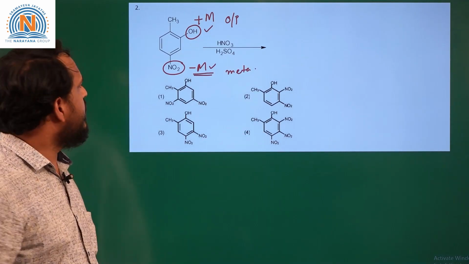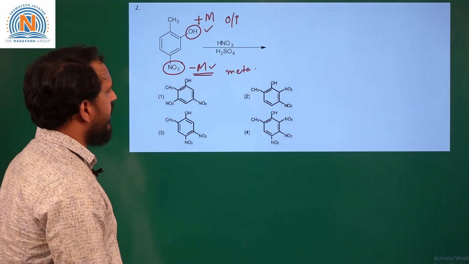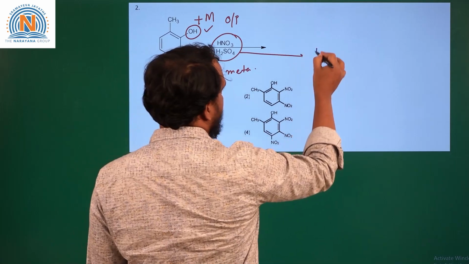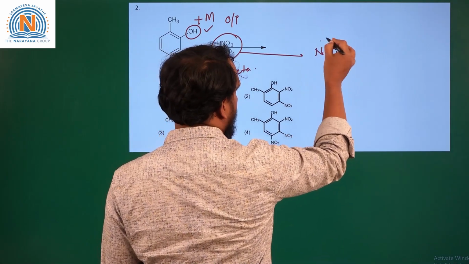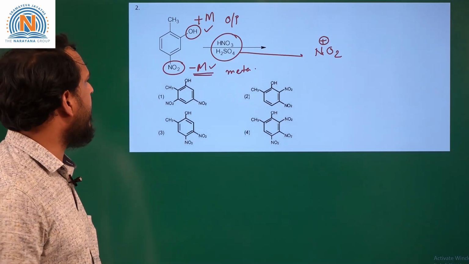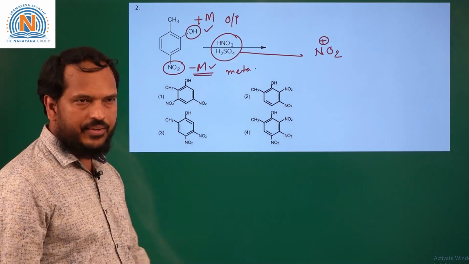When this is reacted with HNO3 and H2SO4, which is a nitrating mixture, the nitrating mixture will produce NO2+. So we have different positions available for the attack of NO2+ on this aromatic ring.